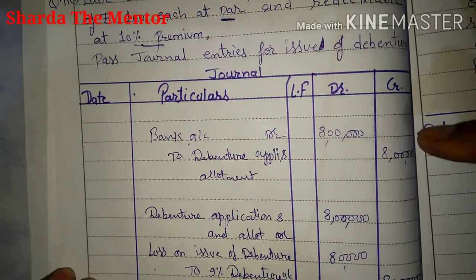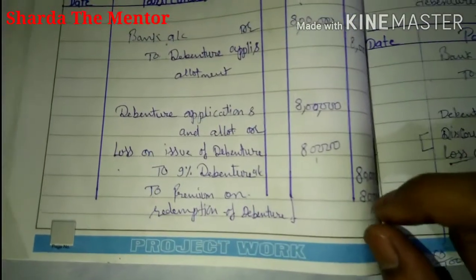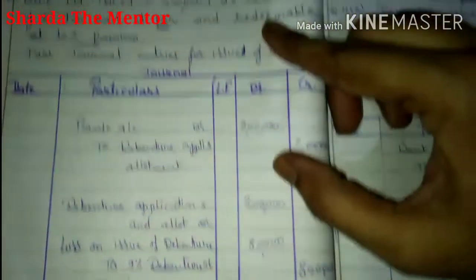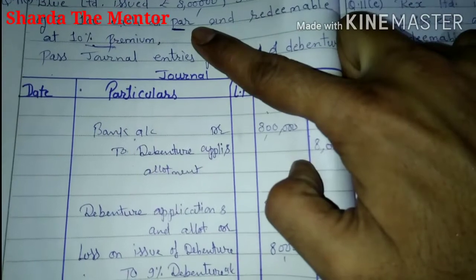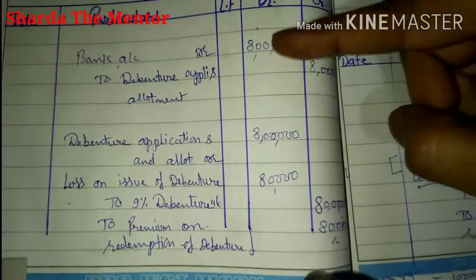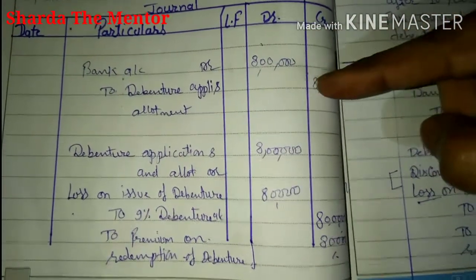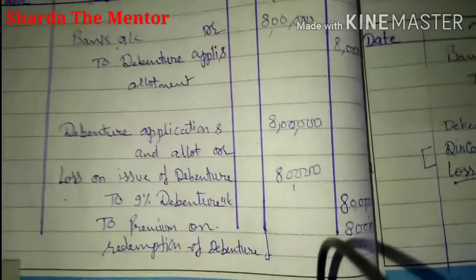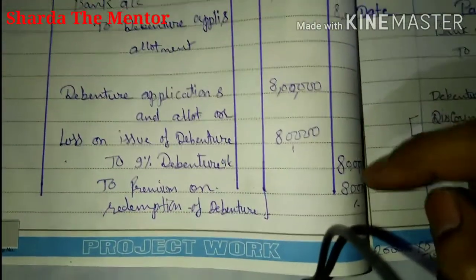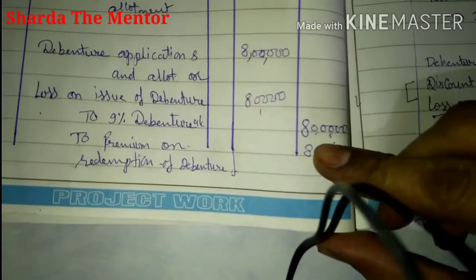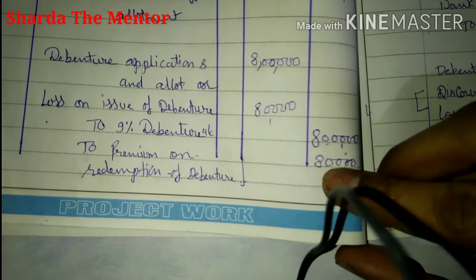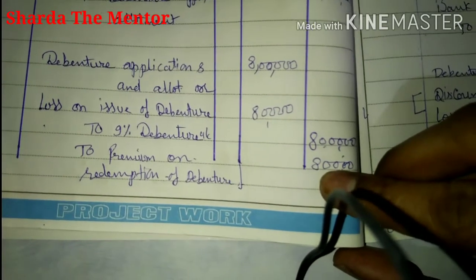Remember one thing, I am repeating again: it is mentioned in the question that the debenture was issued at par. So when we issue debentures at par, the value will remain the same, 8 lakh rupees will be mentioned here. But the redemption is at premium. So here we are passing 8 lakh, and at the time of redemption you have to give 10% extra.